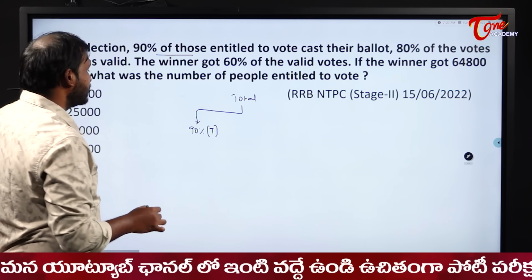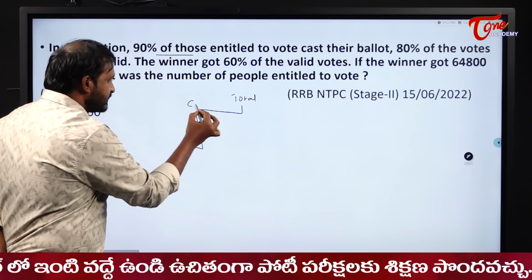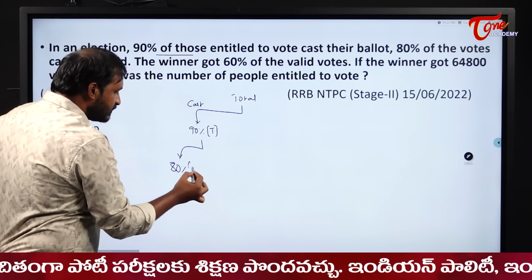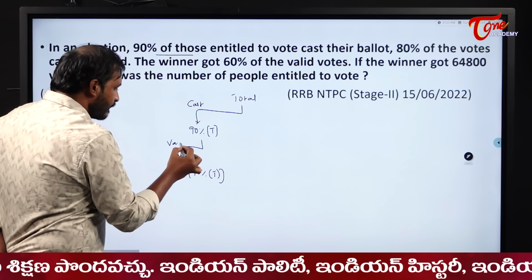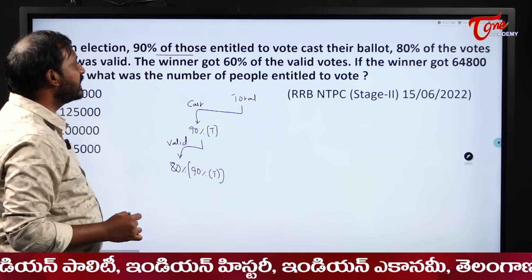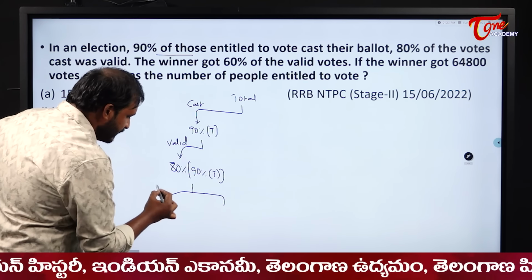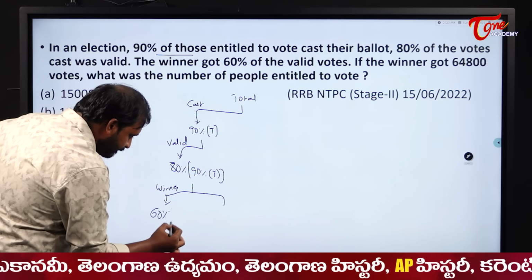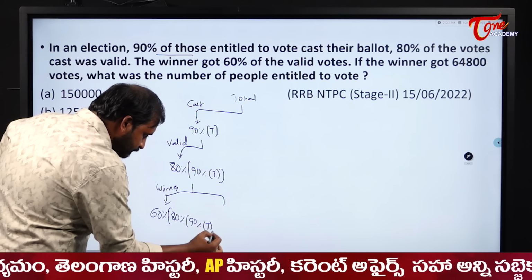80% of votes cast were valid. That means in this 80% are valid. This is cast and in this 80% are valid. So 80% of 90% of total is valid for me here. Understood? 80% of 90% of total is valid. The winner gets 60% of valid votes. Winner, he is getting how much? 60% of 80% of 90% of total.